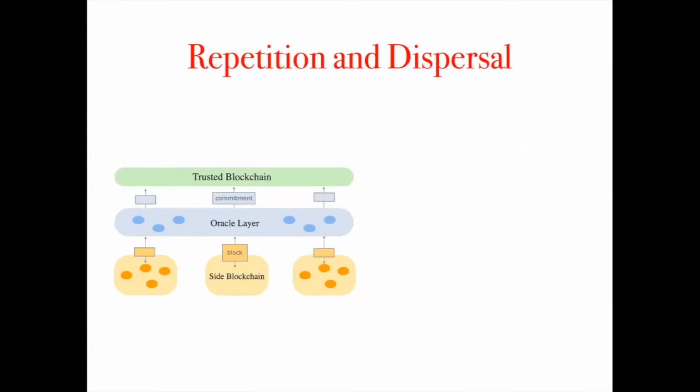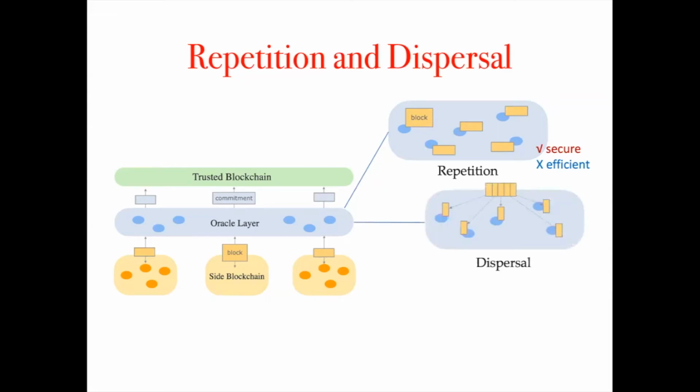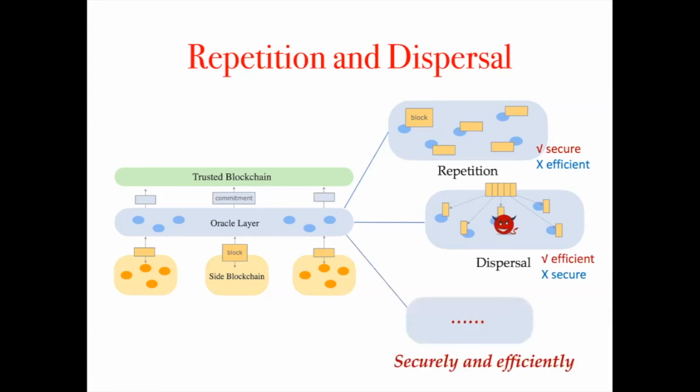There are several straightforward constructions of the oracle layer. We can let every oracle node store a full copy of the data, which is apparently secure but not efficient. A more efficient way is to disperse the block so that each node only needs to store part of the block. However, this way, only one malicious node can violate the retrievability. So it appears that there is a trade-off between security and efficiency. And the key challenge is how to design an oracle with both of them.